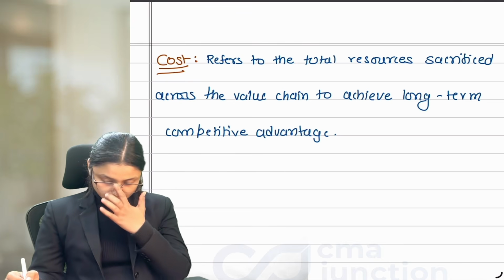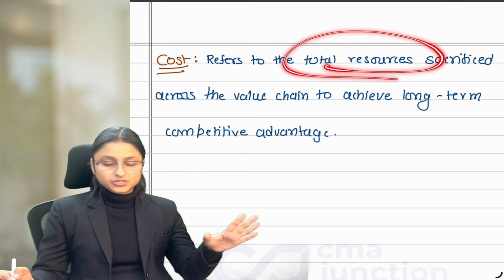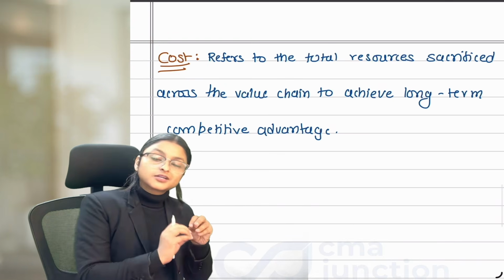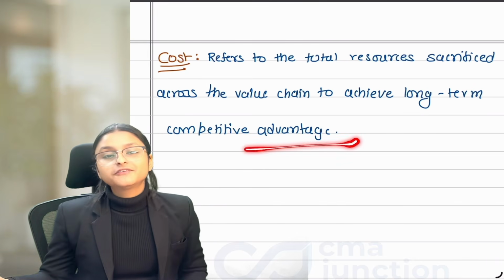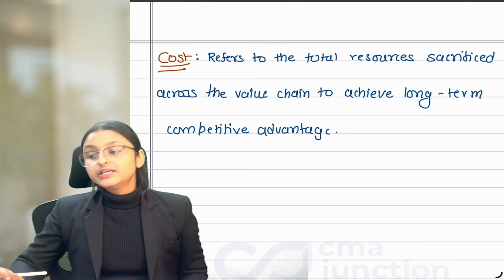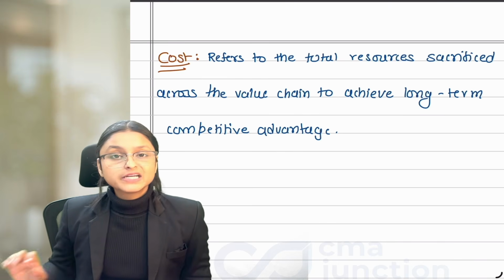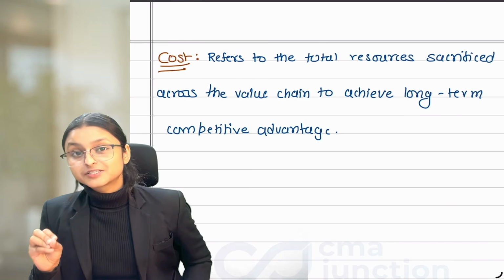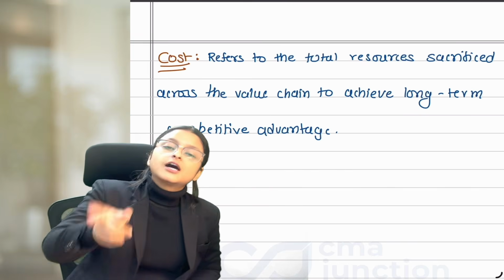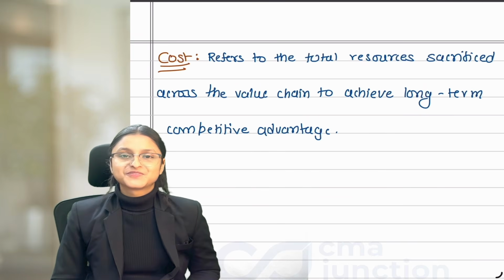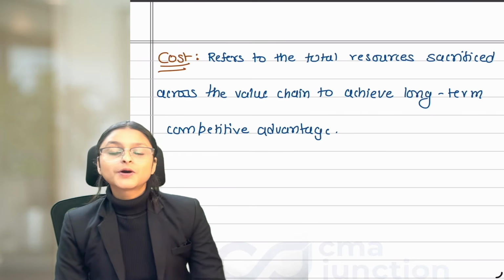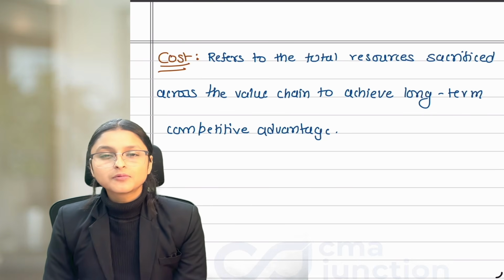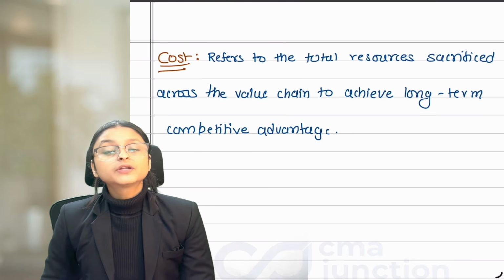Done? Now, cost refers to total resources sacrificed. Cost means the resources you sacrifice to achieve long-term competitive advantage. That means cost will not be treated as just an expense. Cost will be treated as an expense which helps us achieve long-term competitive advantage. Okay. So whenever you are incurring cost, don't think about it as just an expense. Whenever we think about cost as an expense, we try to reduce it.